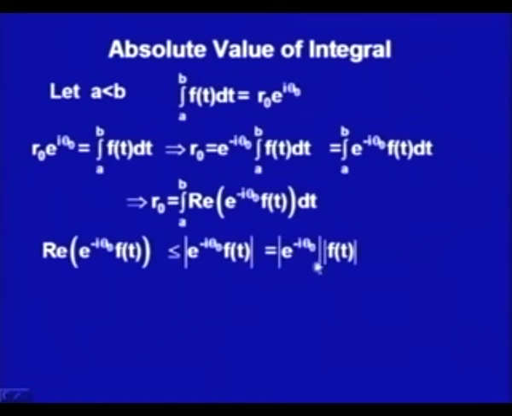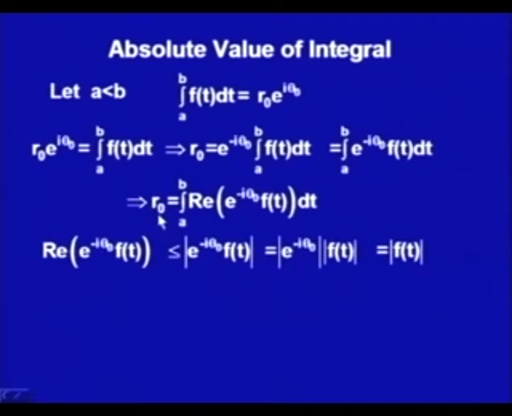So, it is the same as the modulus of e to the power minus i theta naught into the modulus of f(t). Now, the modulus of e to the power minus i theta naught would be 1, because e to the power minus i theta naught is cos theta naught minus i sin theta naught, and its modulus is always 1. The r naught part we have already taken out.